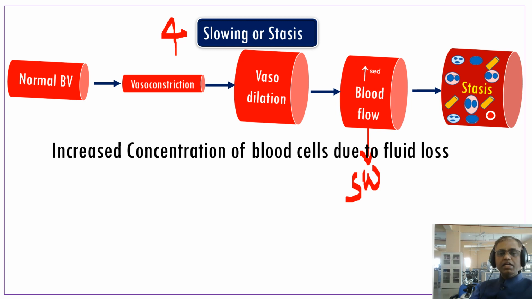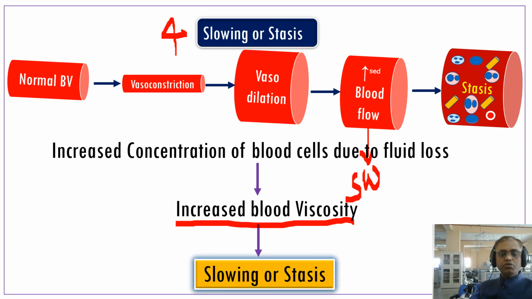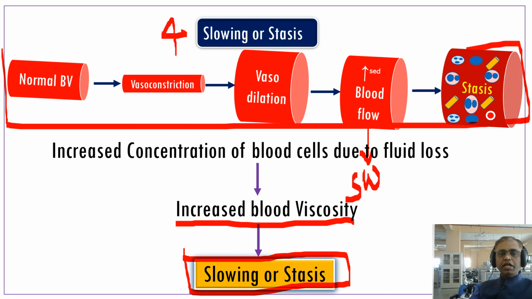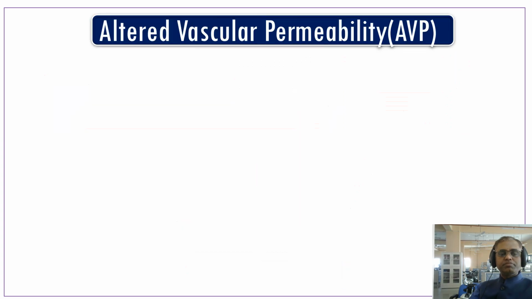So that fluid loss occurring with the increased blood flow leads to increased blood viscosity, that leads to slowing or stasis. So that's about the hemodynamic changes. Here is a simple understanding of the hemodynamic changes. The first one, normal cells undergo vasoconstriction, then vasodilatation, then increased blood flow, leading to stasis. So this is the first of the hemodynamic changes.